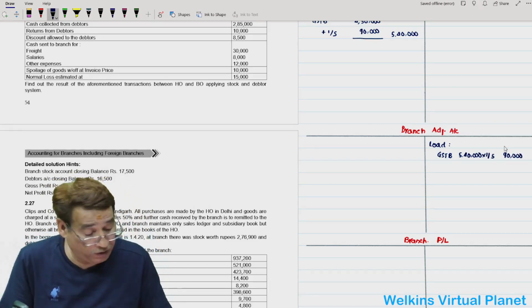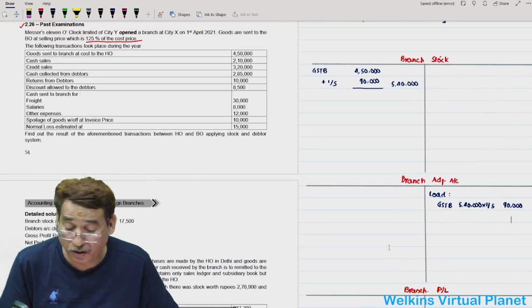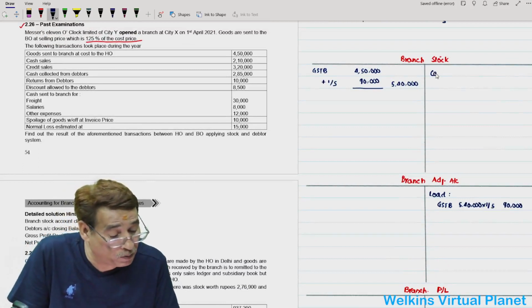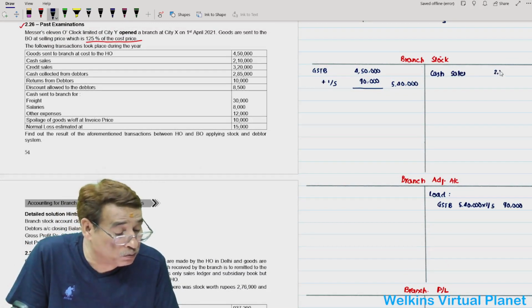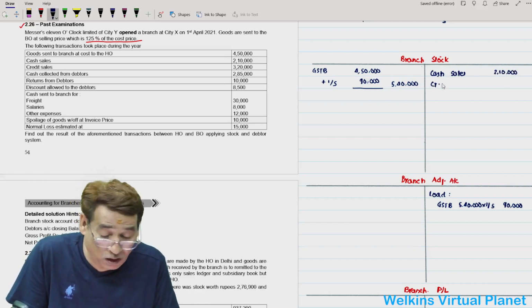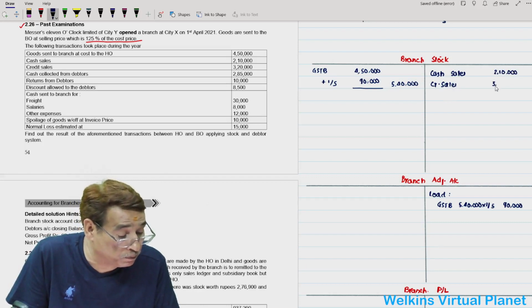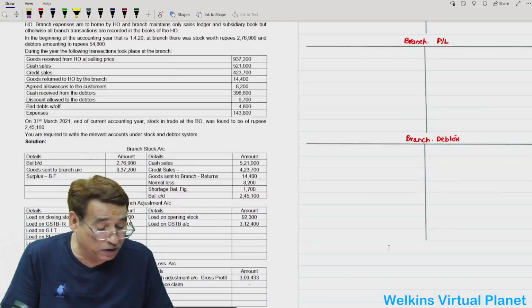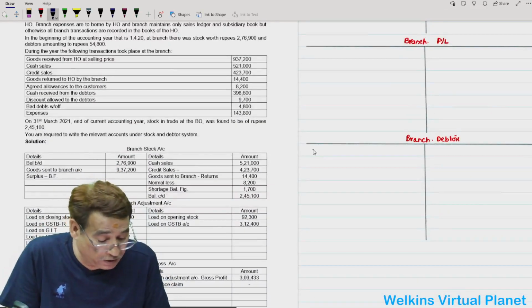Then you have in this particular case cash and credit sales. Cash sales is 2,10,000. Credit sales amount to 3,20,000, and credit sales will be written in the debtors account also.